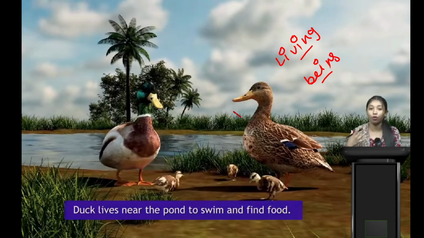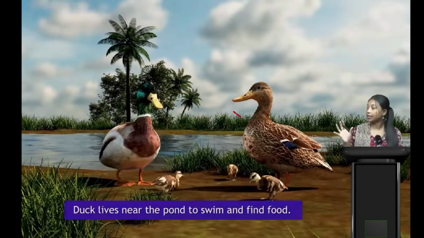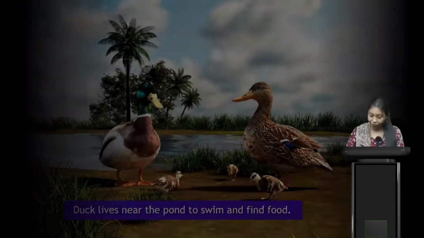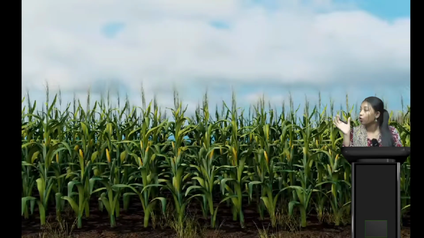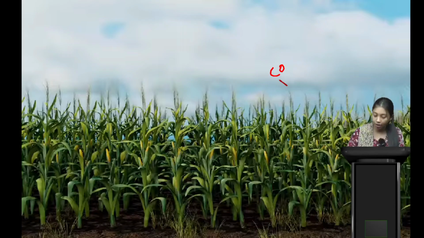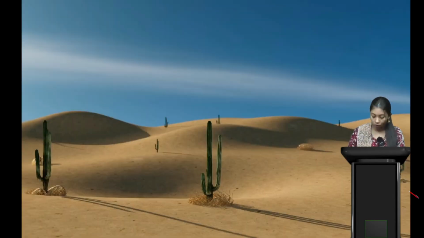So for growing up, for surviving, they need food. Okay, they need food, and it's saying that ducks live near the pond to swim and for food. Okay, now in the next part we can see it's a garden, isn't it? And which type of plant are we observing here? Very good. It's a corn garden, isn't it? It's a corn garden. Okay.